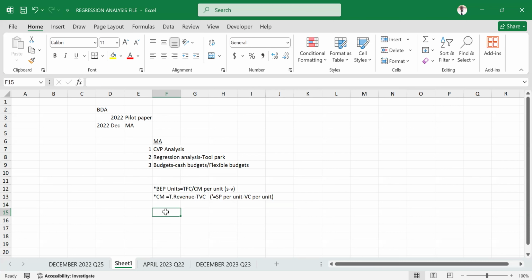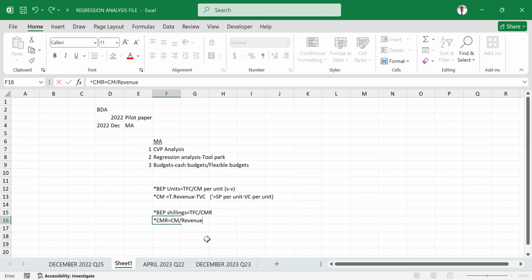Then, how do you remember break-even point in shillings? Break-even point in shillings, just a reminder, we use the same formula, the same approach we used in units here, and it is the total fixed cost. And what are we now dividing it with? Remember, this is now in shillings. This is now the contribution margin ratio, CMR. Now, how do you get the CMR? How do you get the contribution margin ratio? I believe you now know how to get it. It is just the contribution margin, and then you divide that by revenue.